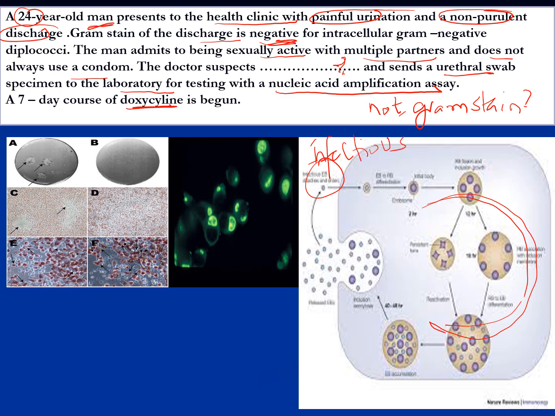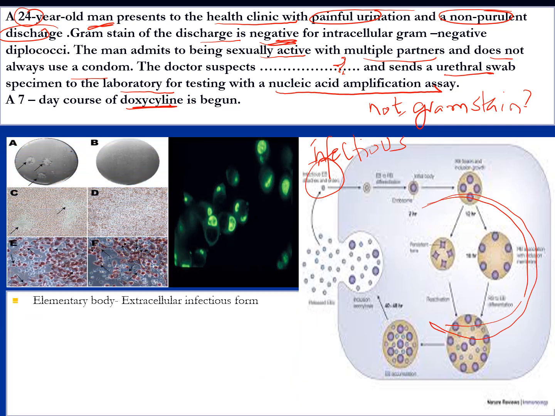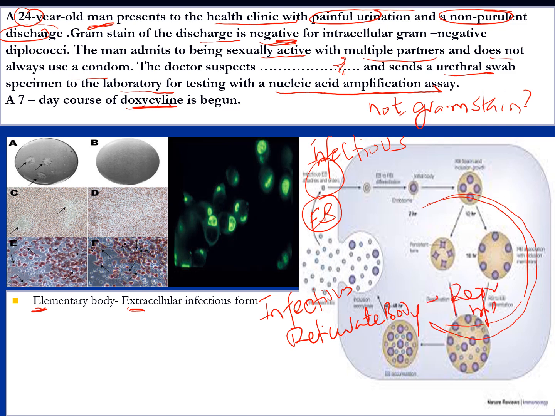I hope you are concentrating and listening to what I'm talking. So yes, the elementary body is extracellular. As you can see, the elementary body, EB, has come out. How to remember this? Elementary body, which is extracellular. Elementary, infectious. The elementary body is the infectious form. Whereas you have the reticulate body, that is the reproductive form or metabolically active.